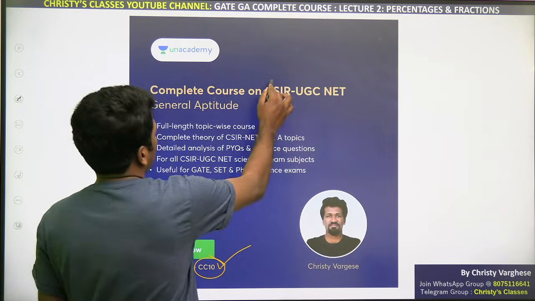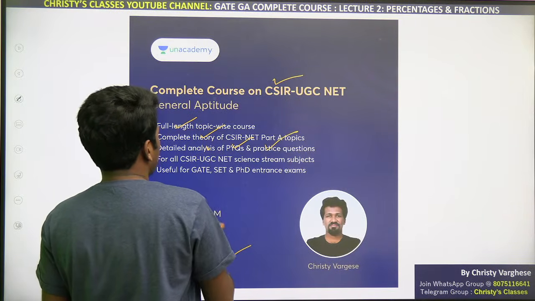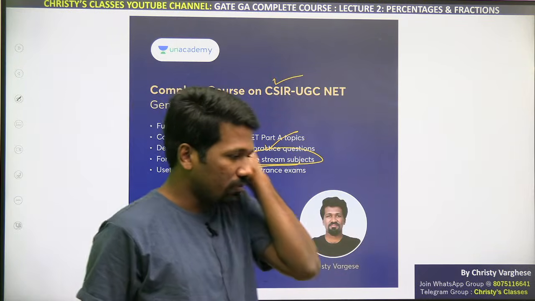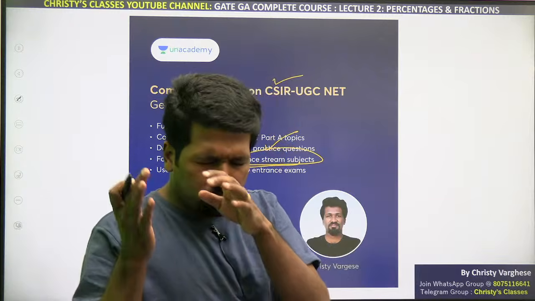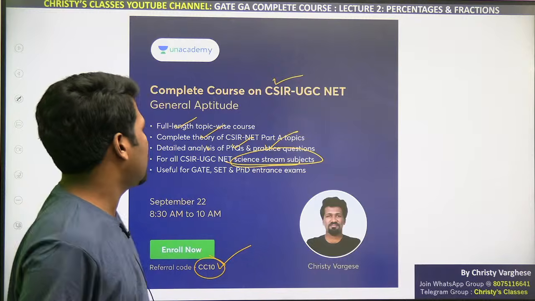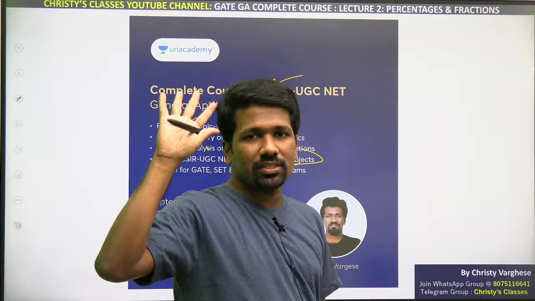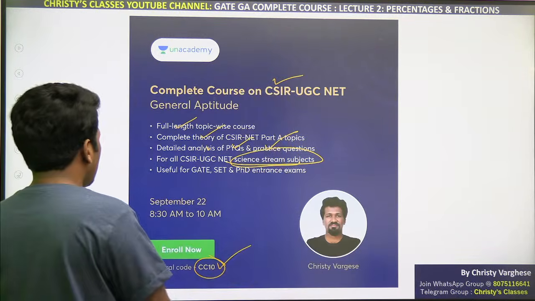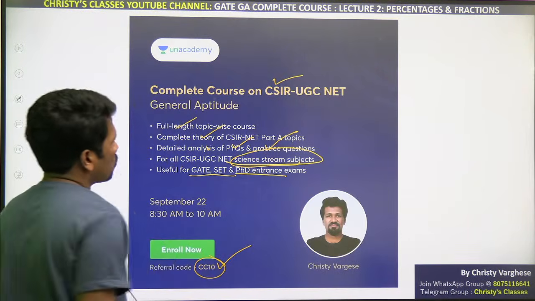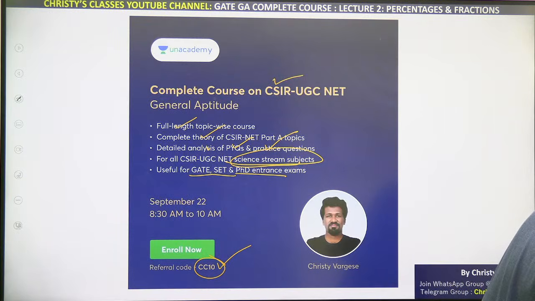So this is a full-length complete course for CSIR. Complete theory, previous year questions and practice questions are discussed. It is useful for science stream students only, because the CSIR-NET exam is only for science streams. Engineering students, the GATE course is the course that I am offering for you. The CSIR-NET course is for pure science stream students, that is life science, mathematical science, physical science, chemical science and earth science students. But as a practice course for GATE, SET and PhD exams, this course also will be useful. The complete course for CSIR also will be very useful.